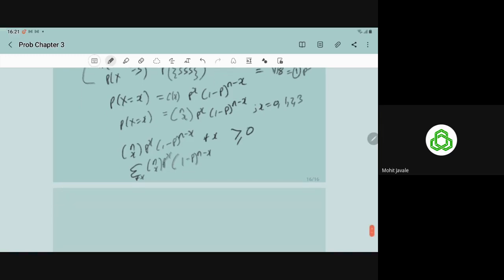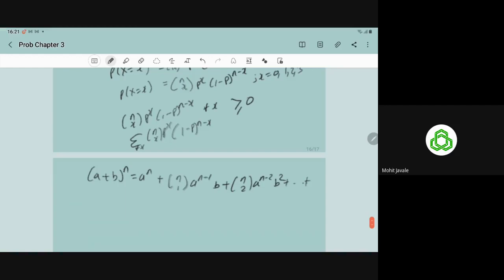Do you have the idea what the binomial expansion is? What is the binomial expansion of a plus b to power n? It is a to power n plus nC1 a to power n minus 1 b plus nC2 a to power n minus 2 b square plus, and so on, up to nC(n minus 1) a b to power n minus 1 plus b to power n.